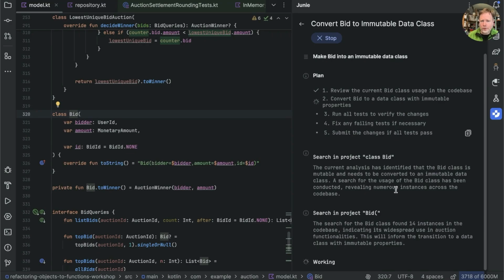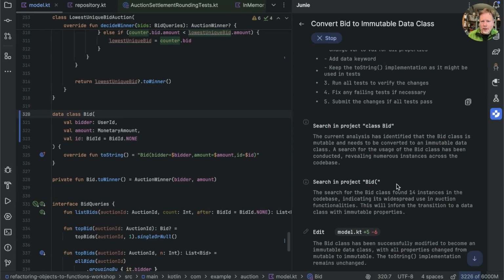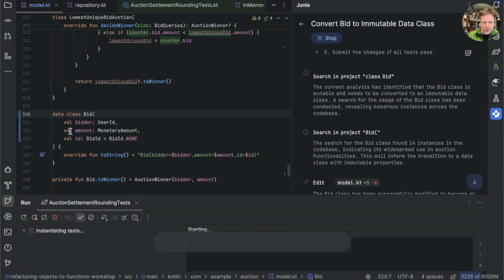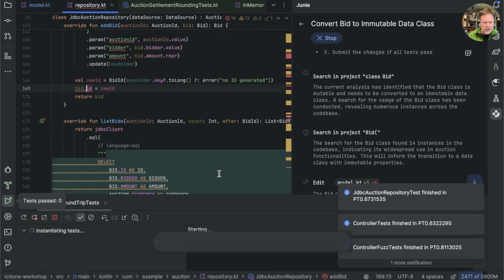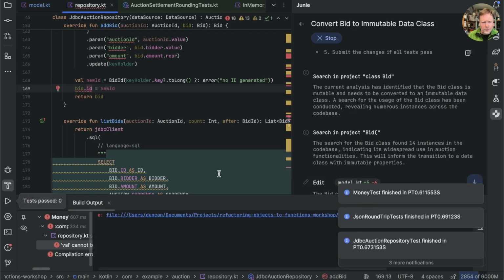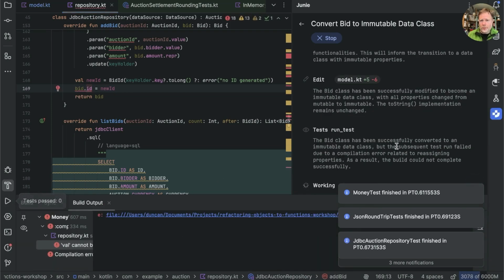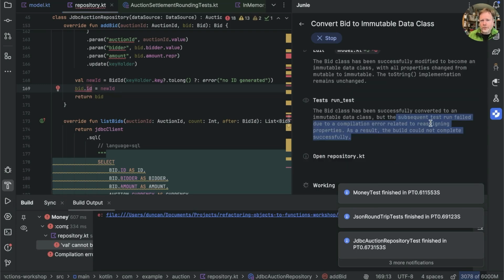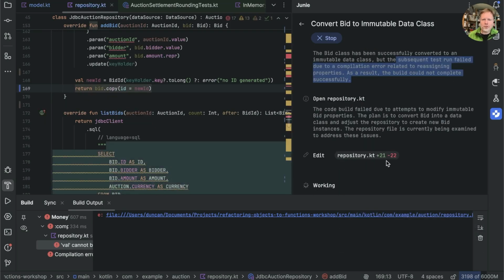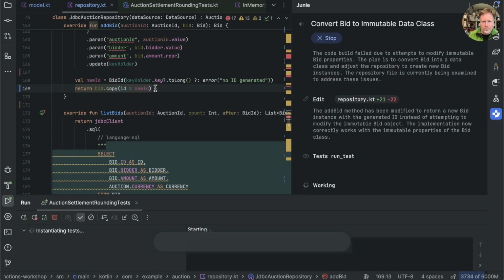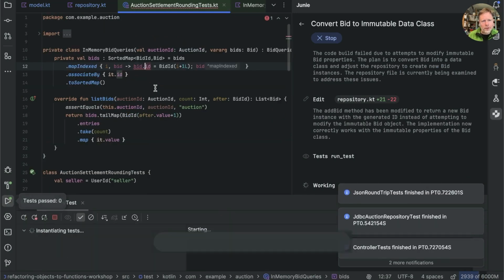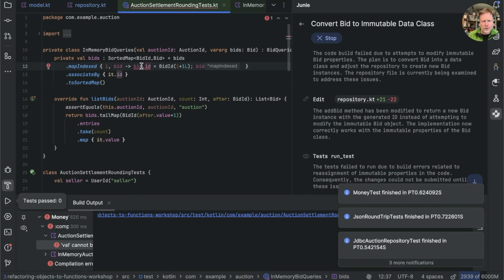So it's found 14 instances, and it's made it into a data class. Well, that was easy, but now it's running some tests, and it's discovering that things basically don't compile. The subsequent test run failed due to compilation error related to reassigning properties. As a result, the build could not be completed. It's doing some looking, and here you can see it's returning bid copy ID equals new ID. Running tests, oh, still some not building. Here's another one. Will it fix it? Val cannot be reassigned.